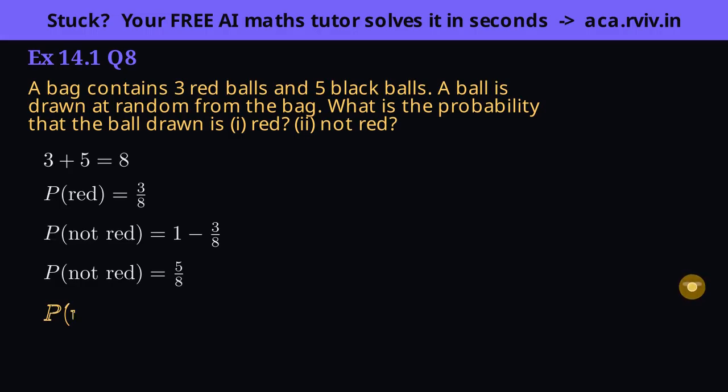Insight: not red also equals the 5 black balls over 8 by direct count, and it lands on the very same 5/8. The complement always agrees with counting, because it's the same truth seen from the other side.